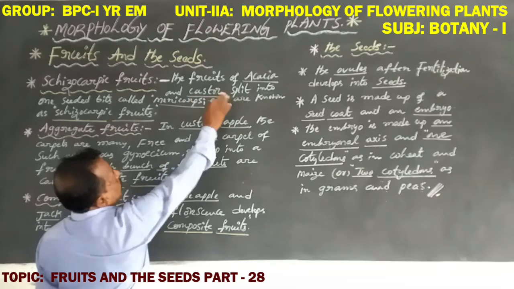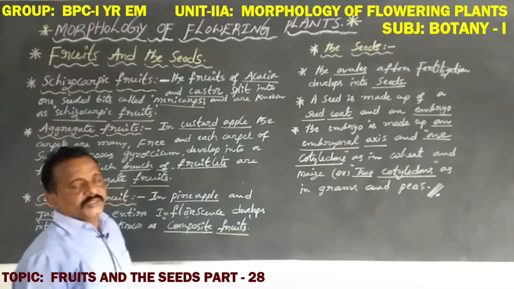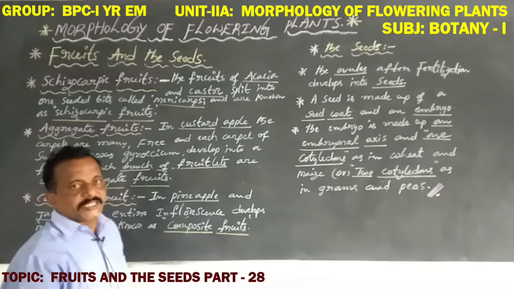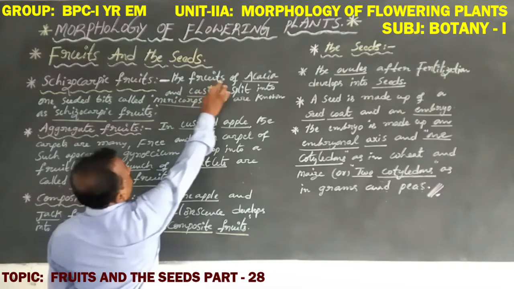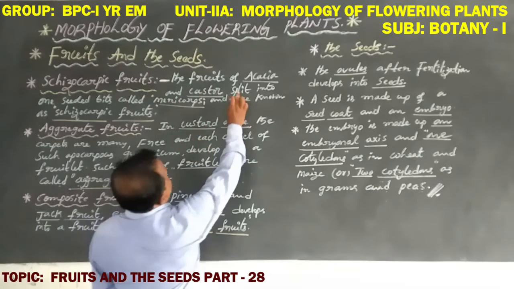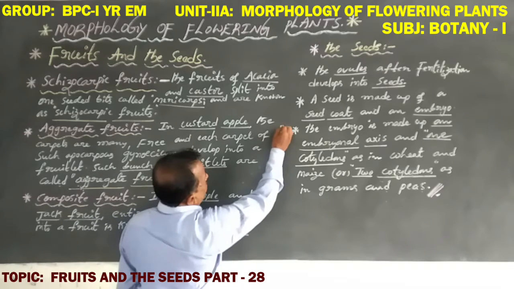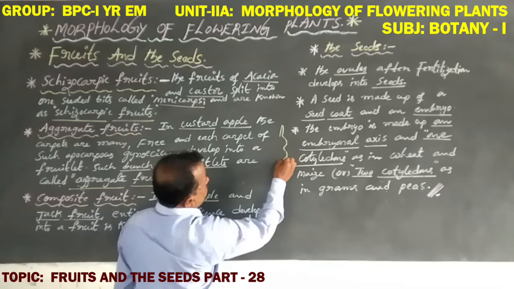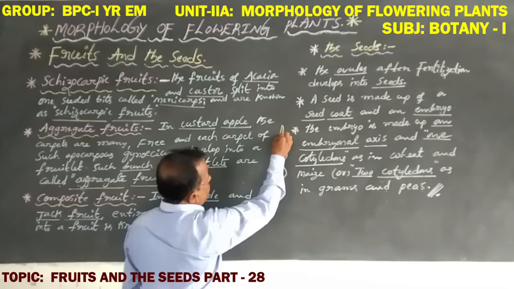Dear students, what is the meaning of schizocarpic fruits? The fruits of acacia and castor. Acacia, Telugu name Tumma; castor, Telugu name Amudam. The fruits of acacia and castor split into one-seeded bits.